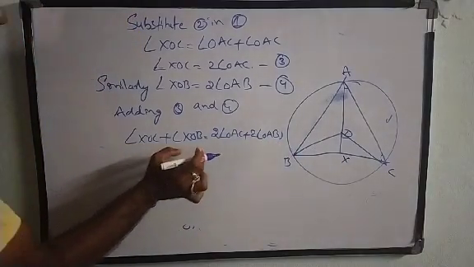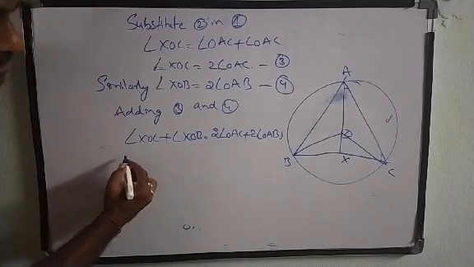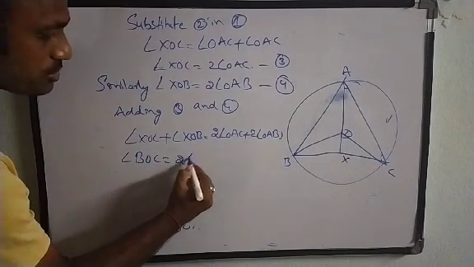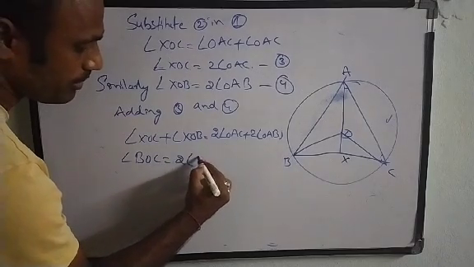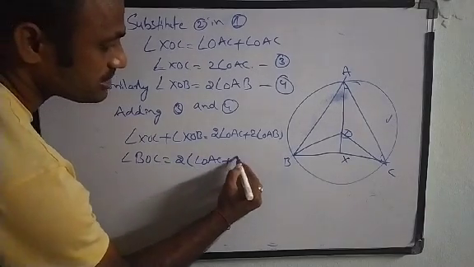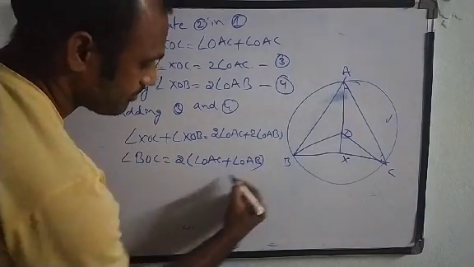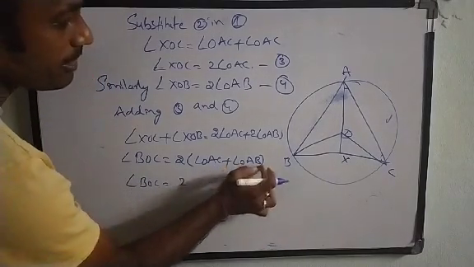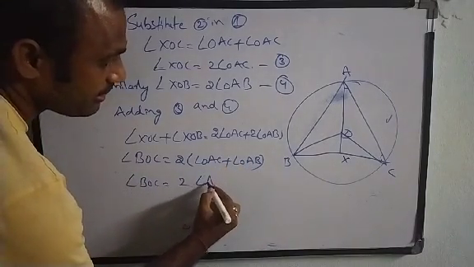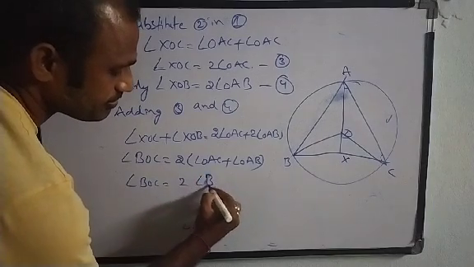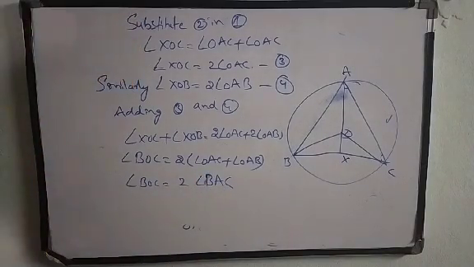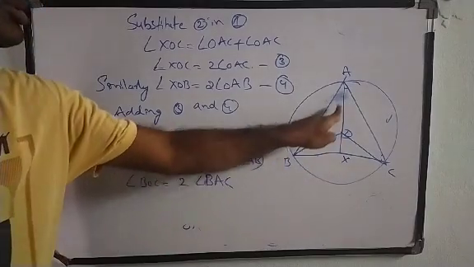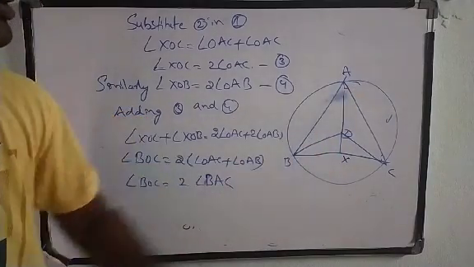If I combine angle XOC and angle XOB, I get angle BOC is equal to 2 times, taking 2 common, angle OAC plus angle OAB. So angle BOC is equal to 2 times, combining these, angle BAC. So this is the required proof: the angle subtended at the center is equal to 2 times the angle subtended by any point on the circle.